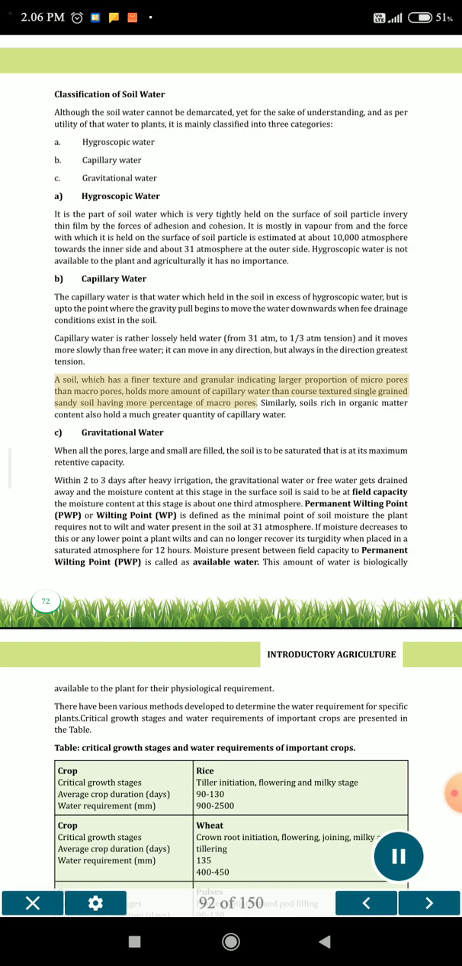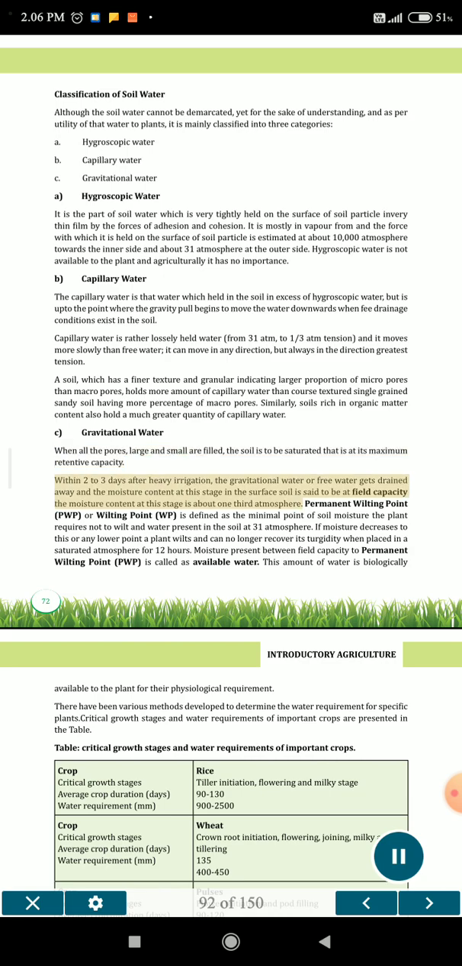A soil which has a finer texture and granular structure, indicating a larger proportion of micropores than macropores, holds a greater amount of capillary water than coarse textured single grain sandy soil having a higher percentage of macropores. Similarly, soils rich in organic matter content also hold a much greater quantity of capillary water. C. Gravitational water. When all the pores, large and small, are filled, the soil is said to be saturated, that is at its maximum retentive capacity.